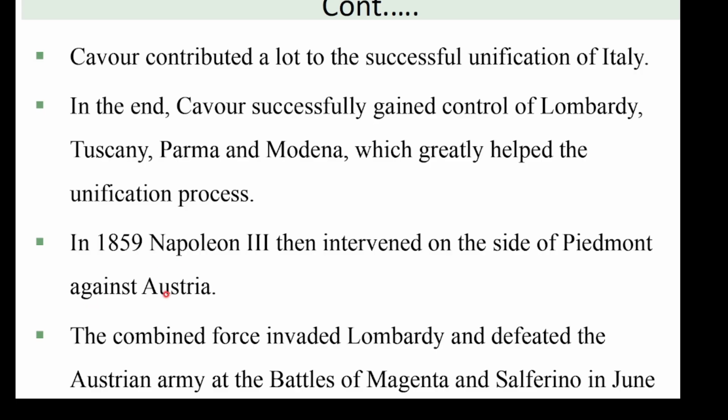At the Battle of Magenta and Solferino in June 1859, Austria was defeated. Because of this, Cavour got Lombardy from Austria.